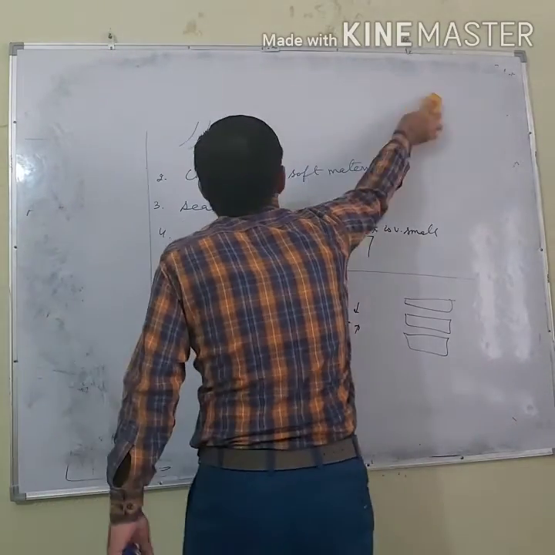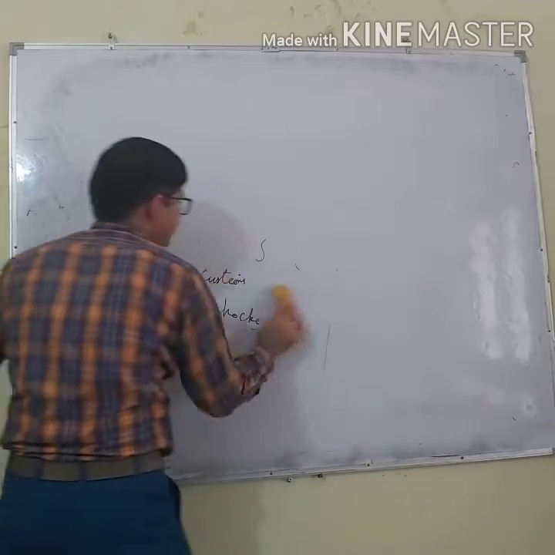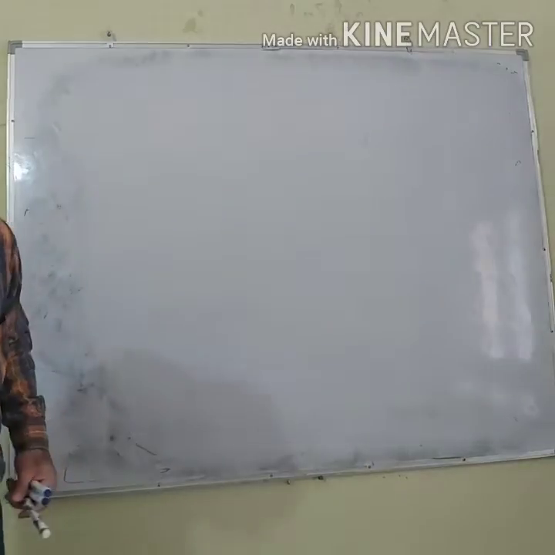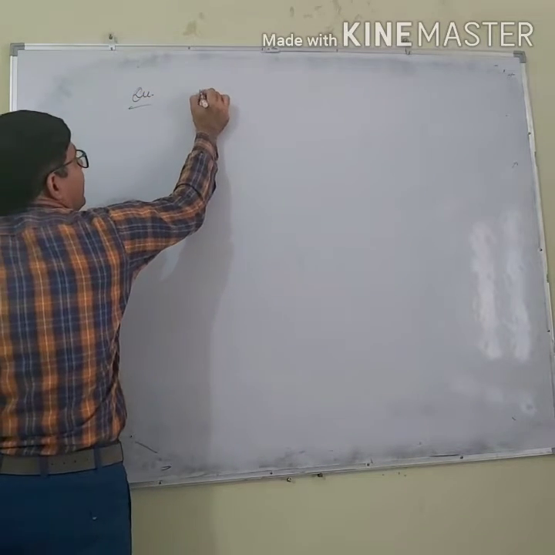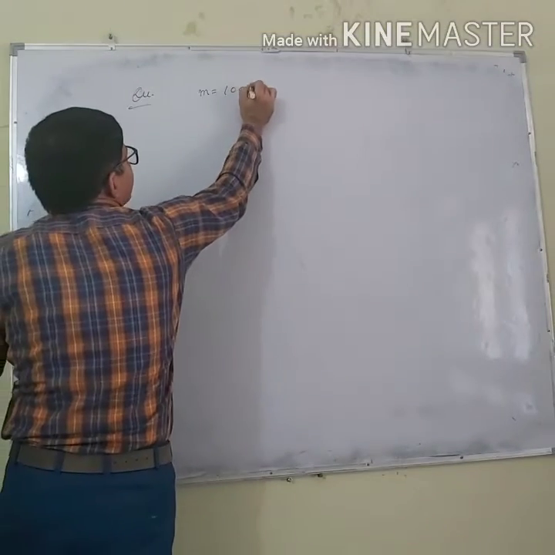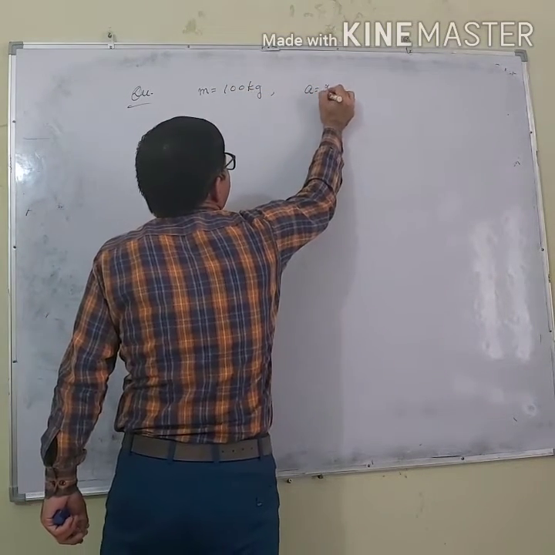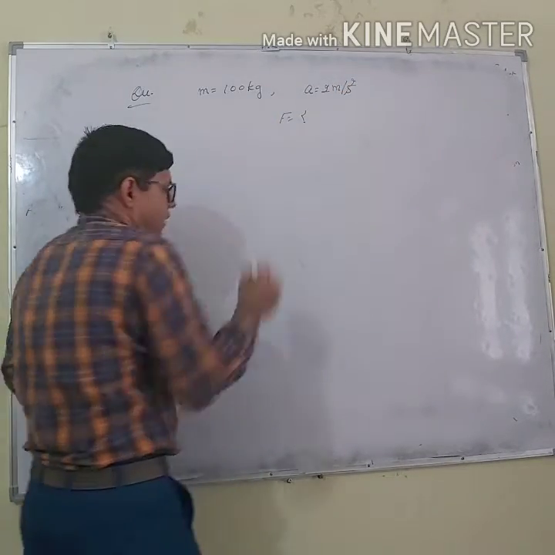Now let's do some numericals based on Newton's second law of motion. Question number 1. Let us say a body of mass 100 kg is moving with an acceleration of 2 meters per second square.